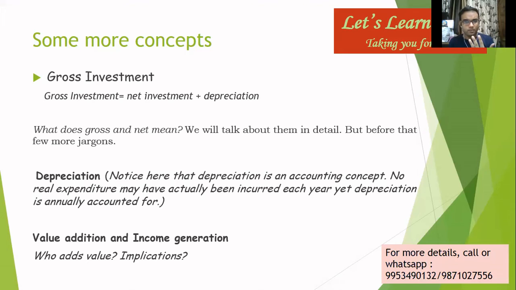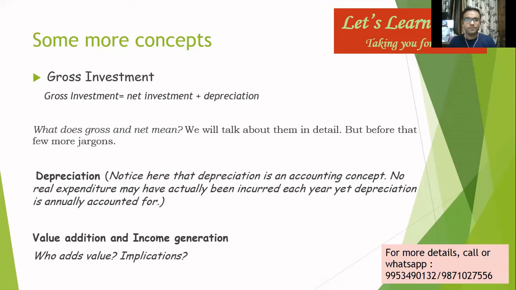Now, what is land? Land means the actual land on which your factory or your plant is built. Labor is me, or other laborers who are working there. Capital is those capital goods which I mentioned earlier. And entrepreneur, in very general terms, is the owner. I'm not talking about various startups and all. I'm just talking about an owner.